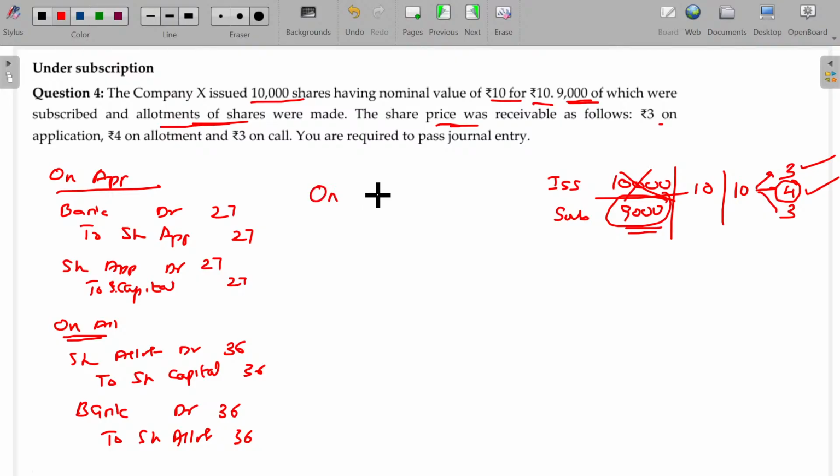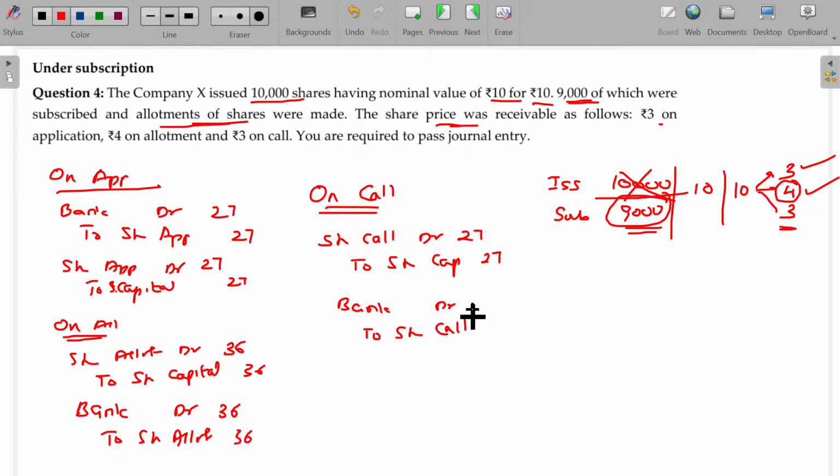And on call, 3 rupees is the due. So share call account debit to share capital. The amount recoverable for the call being 3 into 9,000, 27,000. No default happens, so we collect comfortably. Bank account debit to share call, the value being 27,000. Is that clear?